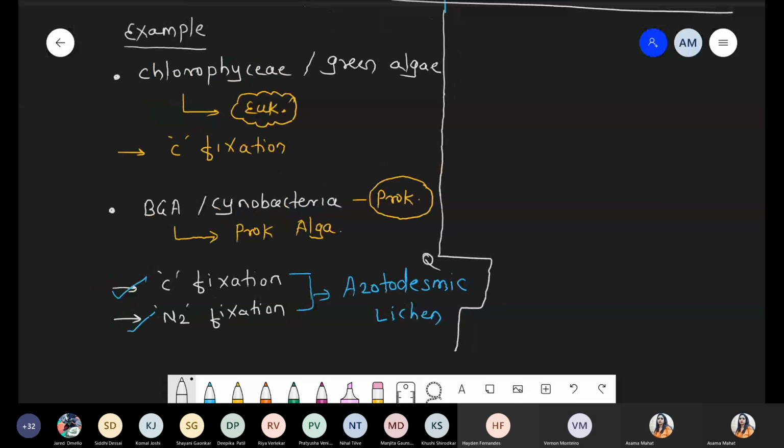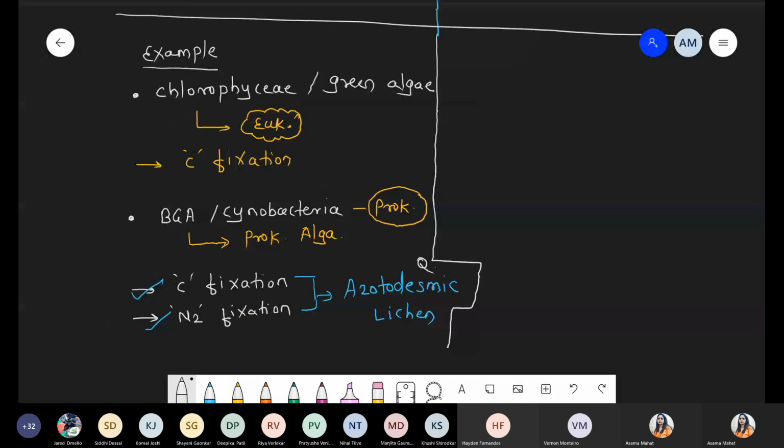What is the meaning of azotodesmic lichen? It means that the lichen is not only an association between algae and fungi. In some conditions, we observe that photosynthetic bacteria, cyanobacteria, blue-green algae or prokaryotic algae also show association with fungi. So when BGA form the lichen, they do not have only one function. They are not involved only in carbon fixation; along with carbon fixation, they are also involved in nitrogen fixation.